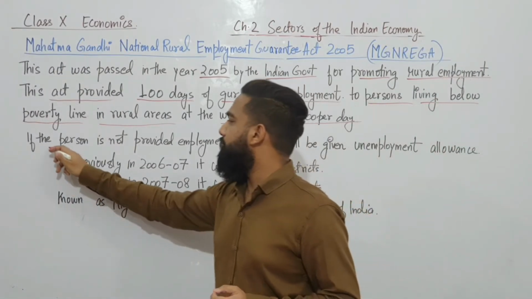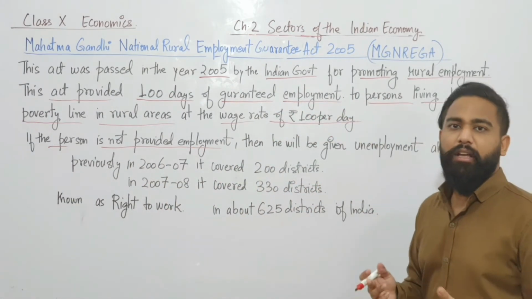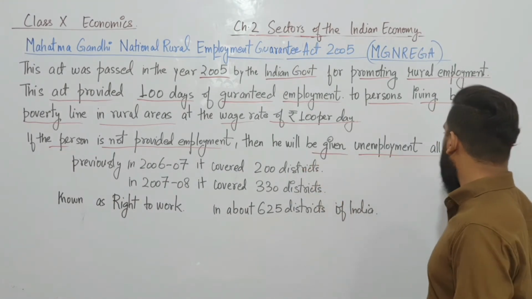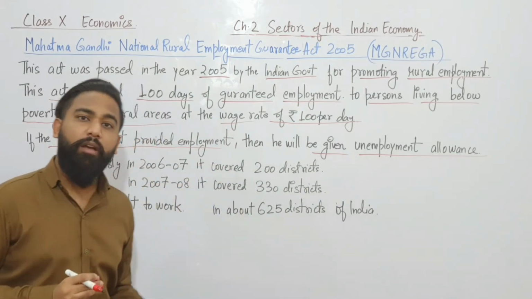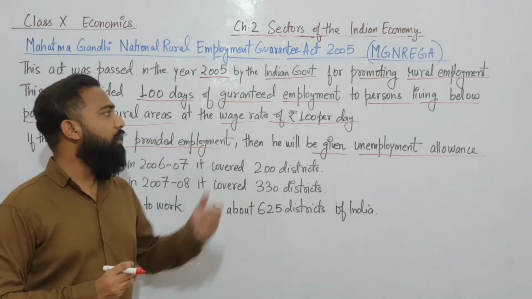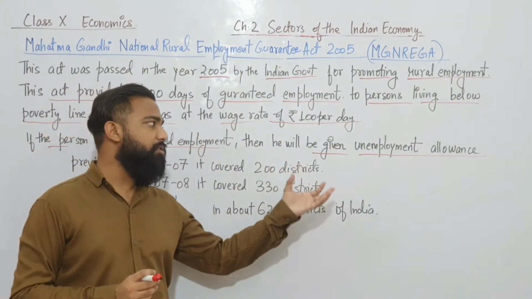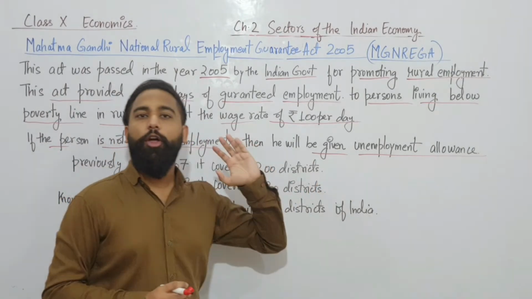And if a person is not provided employment, suppose someone got missed, then he will be given unemployment allowance, in which the government will pay him 1/3 of this wage rate, so that that person can have the unemployment allowance.